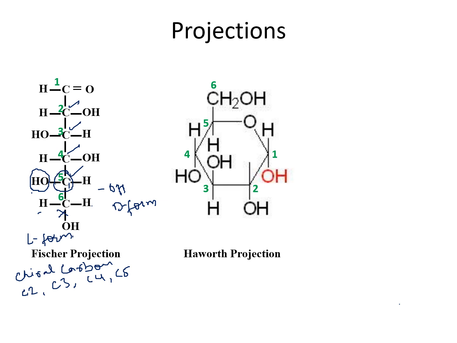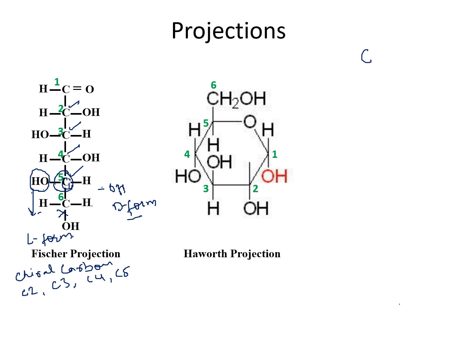Okay. So this D and L configuration is based on the structure of the glyceraldehyde molecule. In this, we have to take into consideration the highest chiral carbon of the molecule, and then look at the position of H and OH. If the OH is on the right side, then it will be a D form, and if the OH is on the left side, then it is an L. Now, what is a chiral carbon?